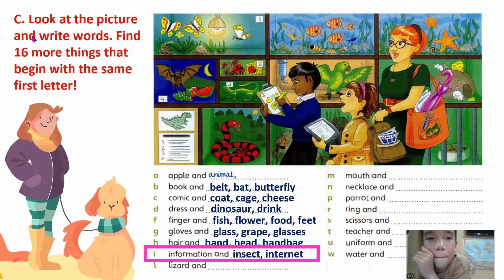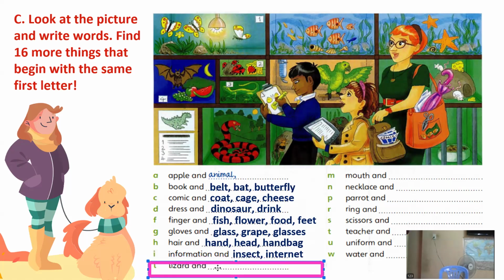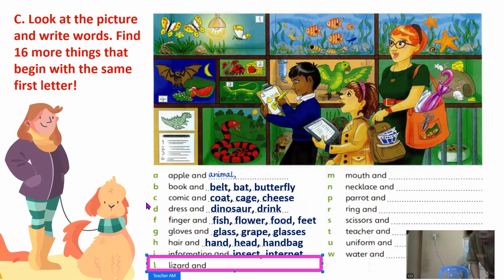Okay, so what about L? Where's the internet? Let's see. Maybe this one. Yes, they saw the information in the internet like that. Okay. So what about this one, Peter? Like letter L, lizard. L. Lisa.